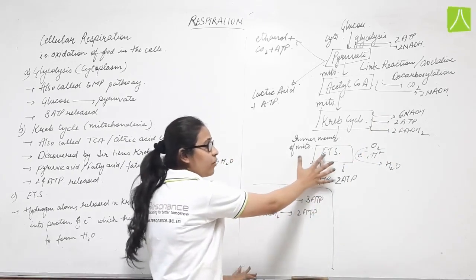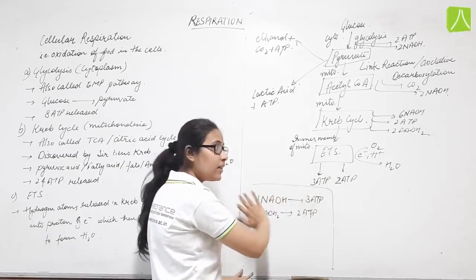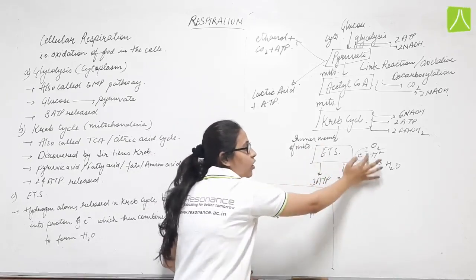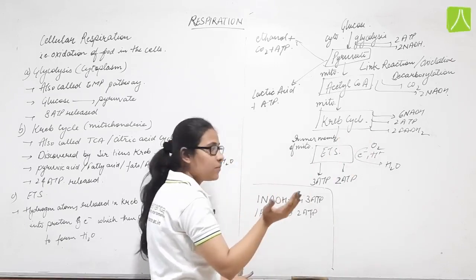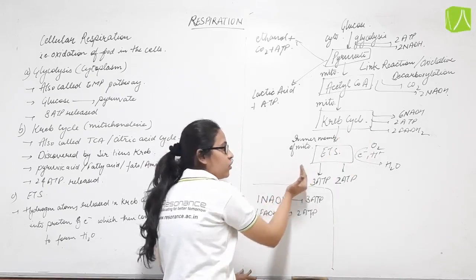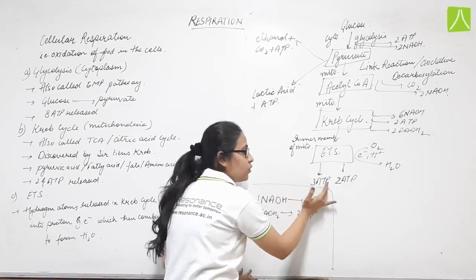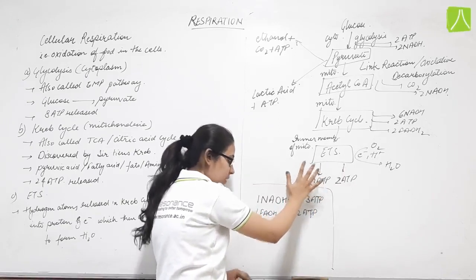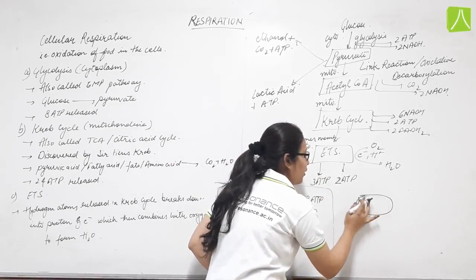So in ETS, the electron transport system, different electron carriers will be there, that is FADH2 and NADH2. The electron which is released in or after the Krebs cycle will travel through these electron carriers. Basically this is occurring in the inner membrane of the mitochondria.